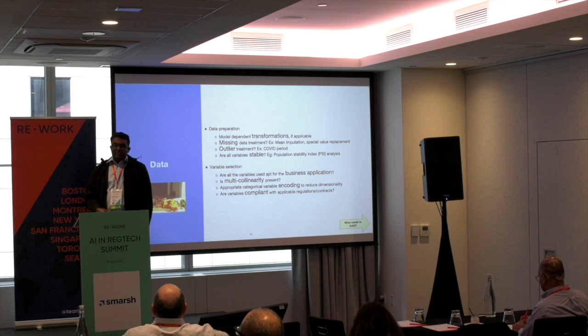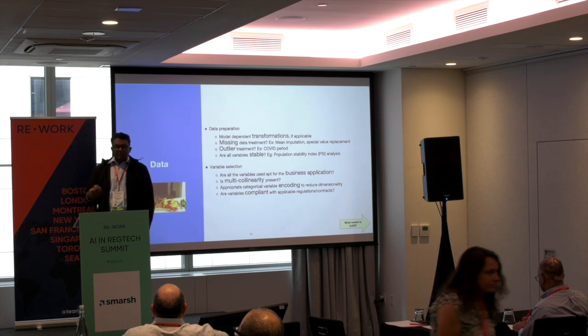And then we need to think about, for example, categorical variable encoding. If you're using non-numeric data, we need to make sure that we have an encoding strategy in place so that this would, again, be consumable by the model. And lastly, again important even in the data step, is to make sure whatever data and features we're using are actually compliant with any regulations that this model is going to adhere to.